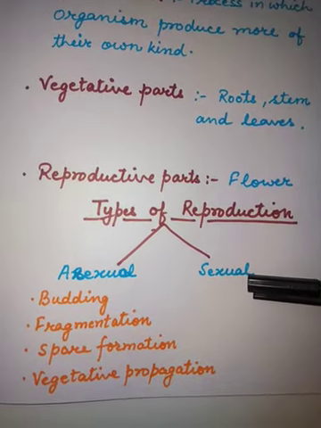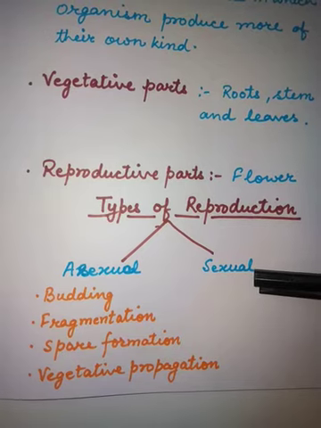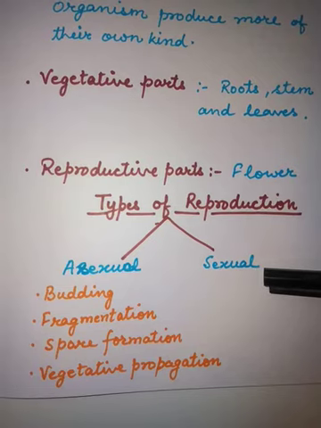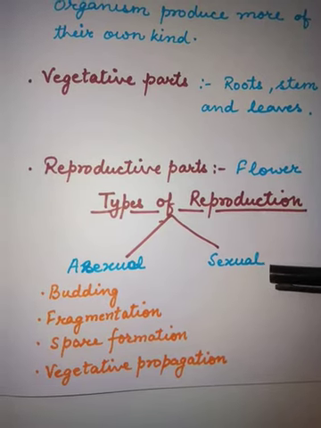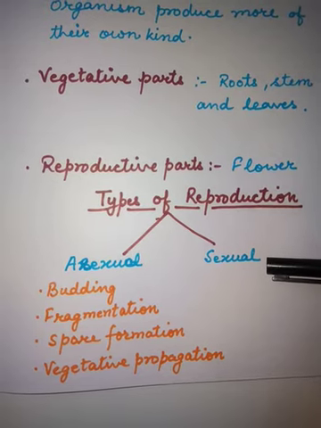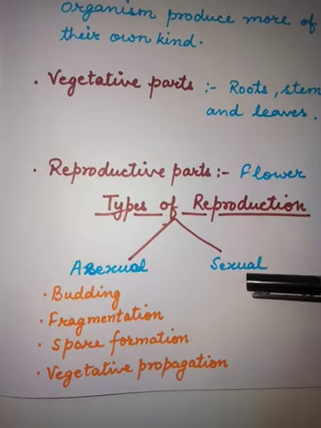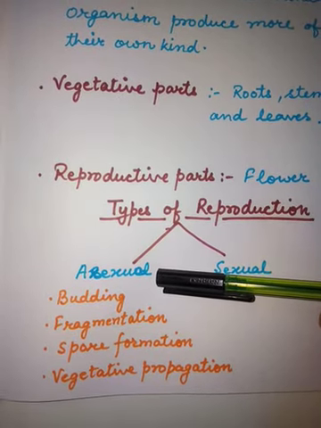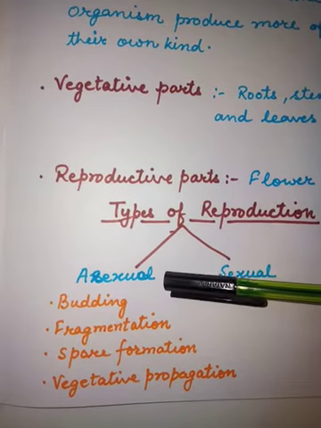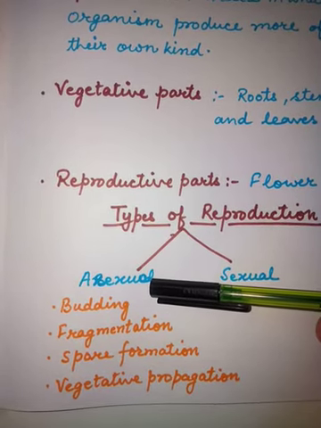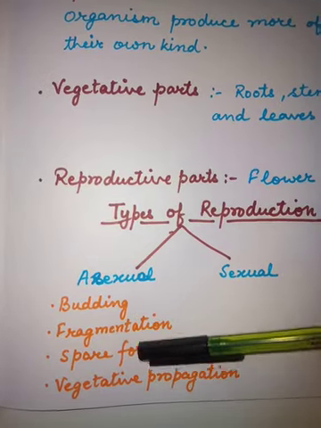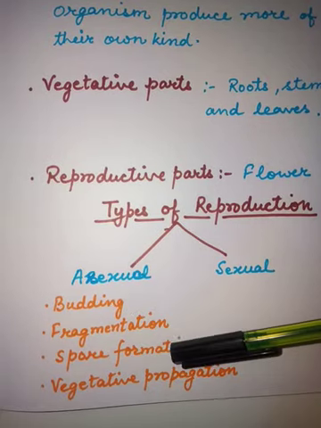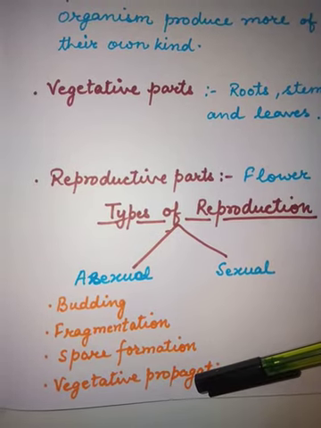Whereas in sexual reproduction, an individual can produce a new individual with the involvement of another individual only. Then only it can reproduce. That is sexual reproduction, and in asexual reproduction, an individual can produce without the involvement of any other individual. So, in asexual reproduction, we have four types of reproduction in plants: budding, fragmentation, spore formation, and vegetative propagation.